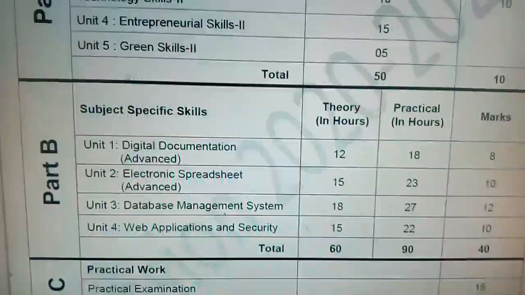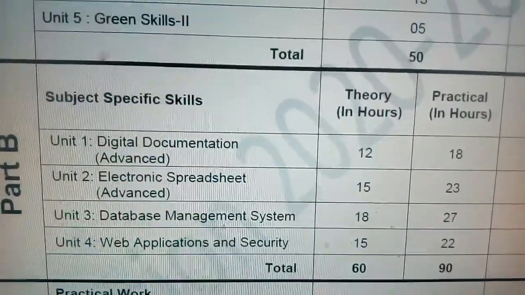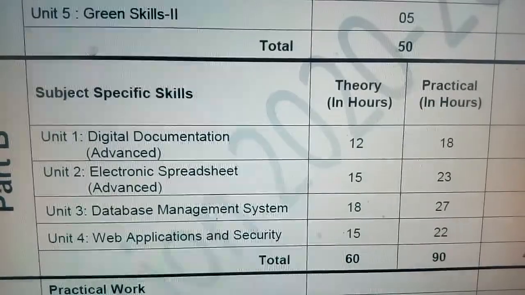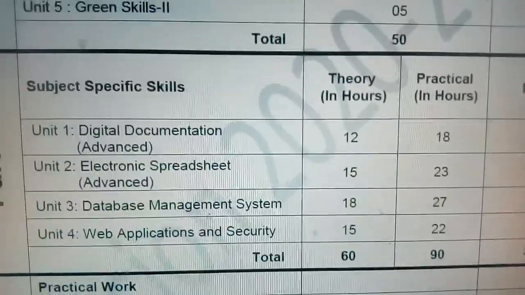These 2 units are not here in this year. So instead of 6 units you will get 4 units.